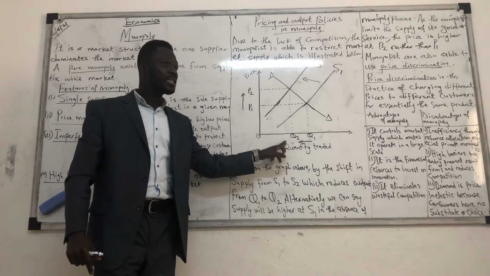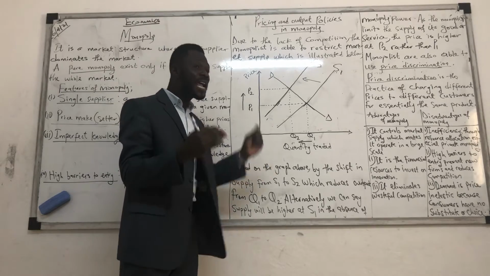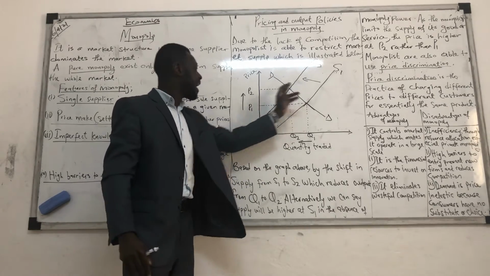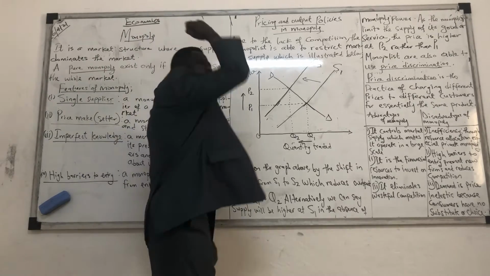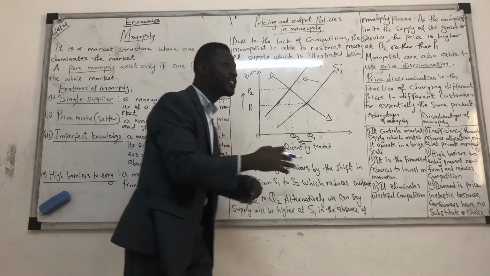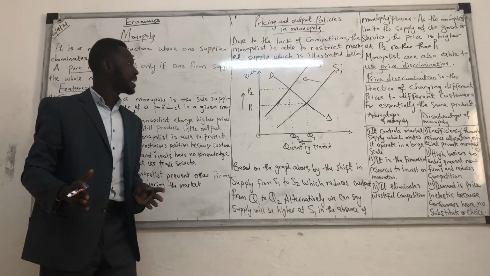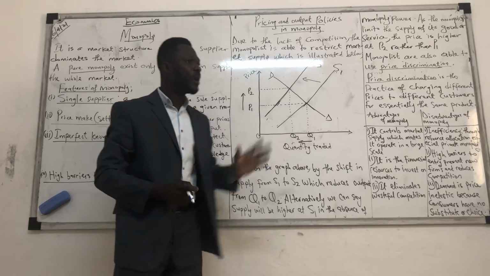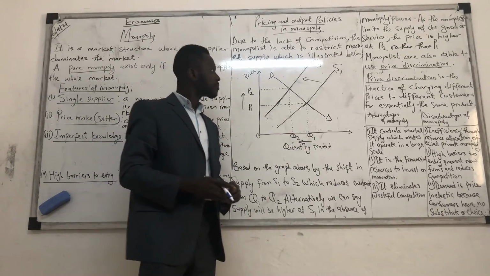Do we get it? So in a monopolist, the highest output will be Q2, the highest supply will be S2, and the highest price will be at P2. So here, it's charging a very high price, and the product is not even available for the consumers to buy. Do we get it? It is not available for consumers to buy. This is a typical monopoly. Do we get it? Yes.